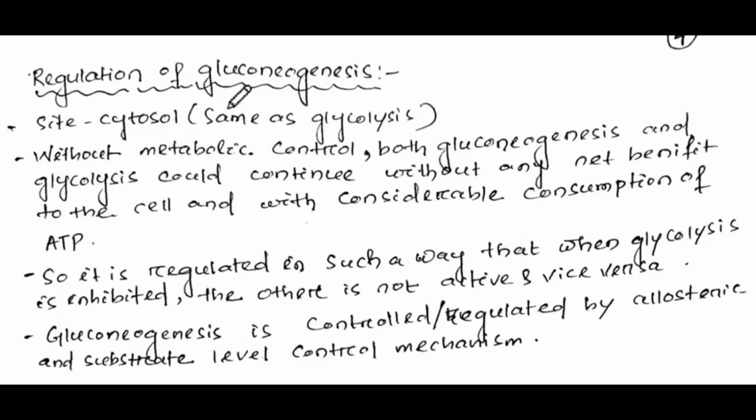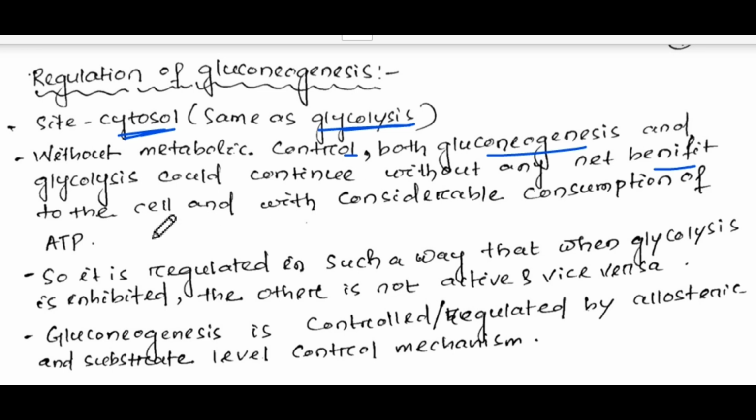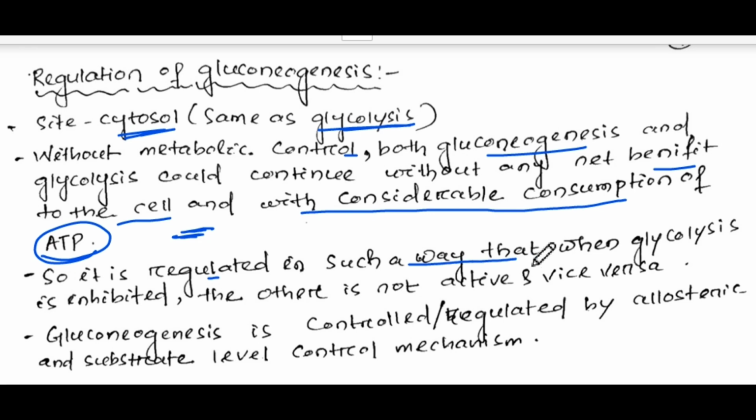There is then the regulation of gluconeogenesis. So the regulatory site is cytosol. It is the same as glycolysis. Without the metabolic control, both gluconeogenesis and glycolysis could continue without any net benefit to the cell and with considerable consumption of ATP. So when there is glycolysis, simultaneously there would be gluconeogenesis. So this would consume a considerable amount of ATP. So it is regulated in such a way that when glycolysis is inhibited, the other is active, and vice versa.